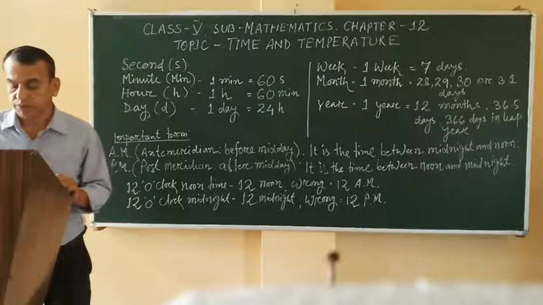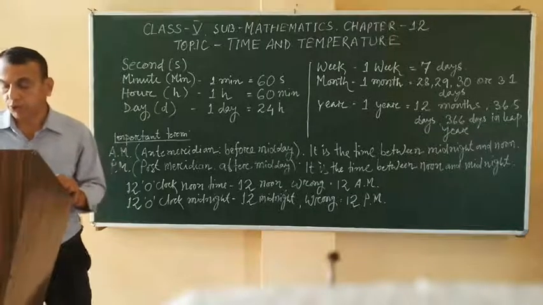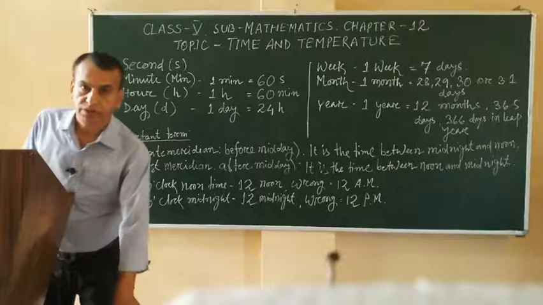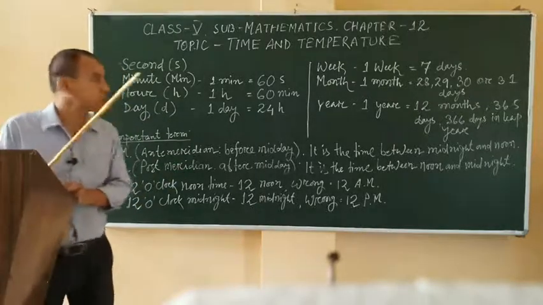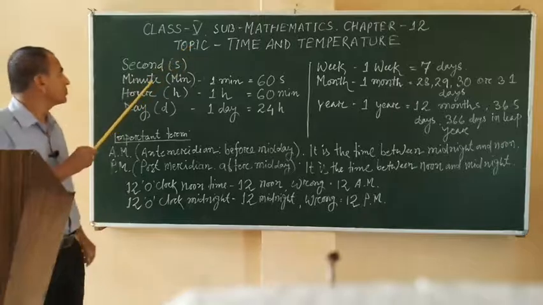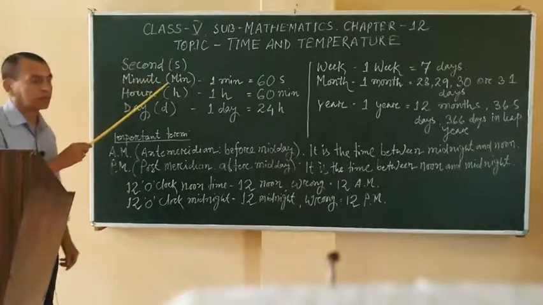Here are some units for measuring time. Please look at the board. Here you see seconds.